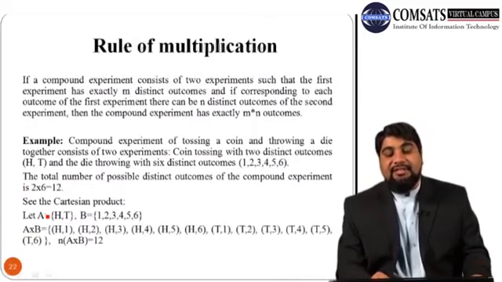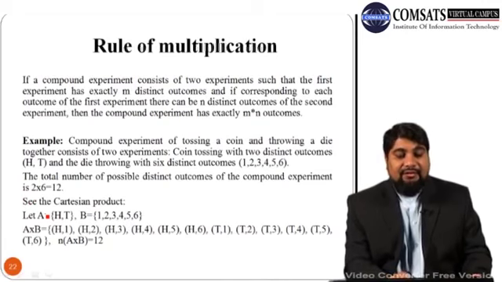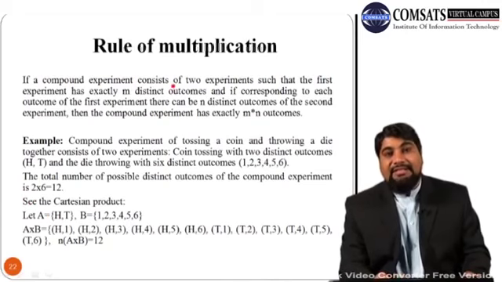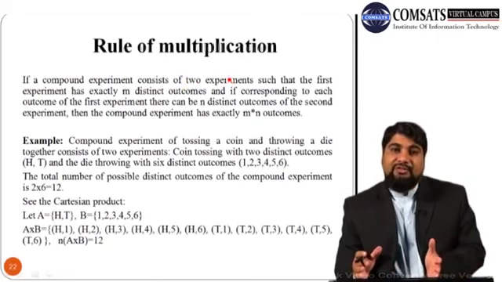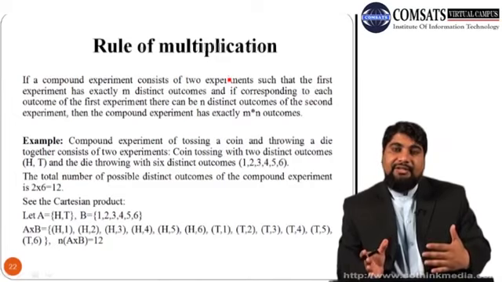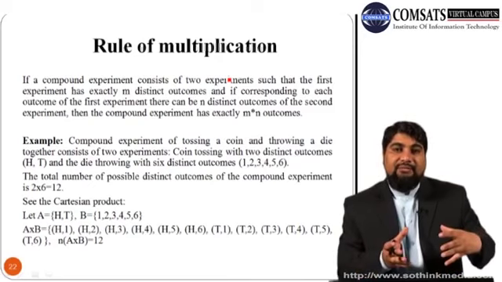First we discuss the rule of multiplication. A compound experiment means an experiment consisting of 2 or more experiments which are combined to get one big experiment.